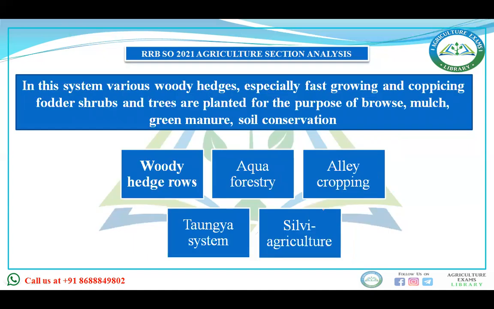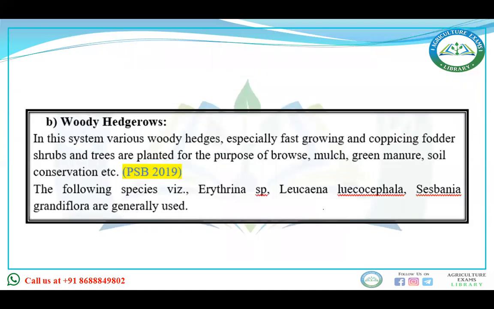In this system, various woody hedges, especially fast growing and coppicing fodder shrubs and trees, are planted for the purpose of growth, mulch, green manure, soil conservation. Woody hedge rows, agroforestry, alley cropping, Taungya system, silviculture. Fast growing and coppicing fodder shrubs, then it is known as woody hedge rows. For various purposes it is grown. You can also learn the names of the species which are grown for this purpose.